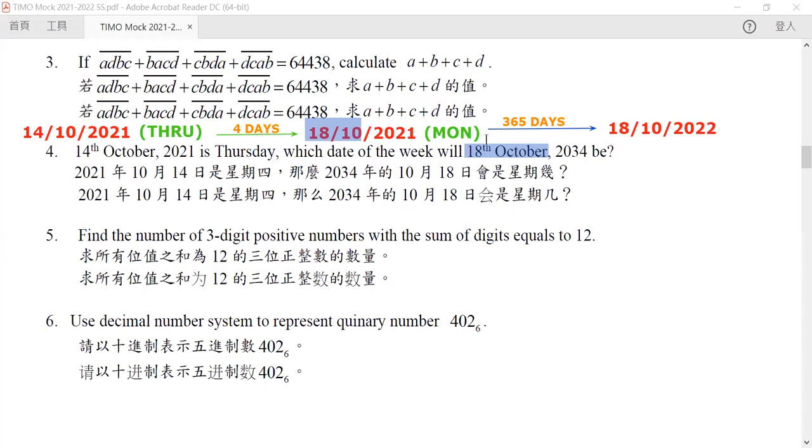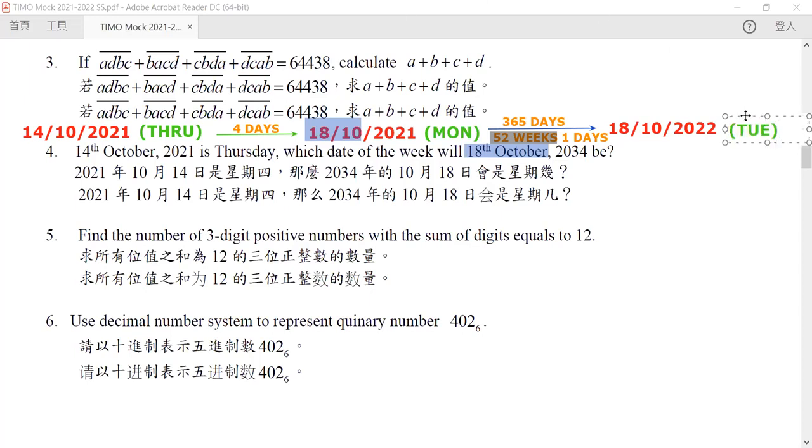Now we know that 365 days is exactly equal to 52 weeks plus 1 day. The weeks are not important at all, because after a week, if you are on Monday, it will always give you back a Monday. All that is important is the 1 extra day. So it will go from Monday to Tuesday.